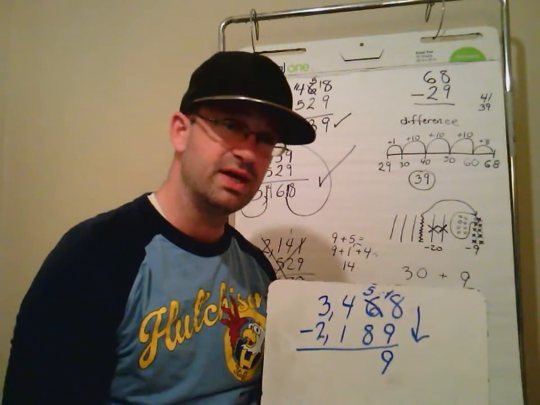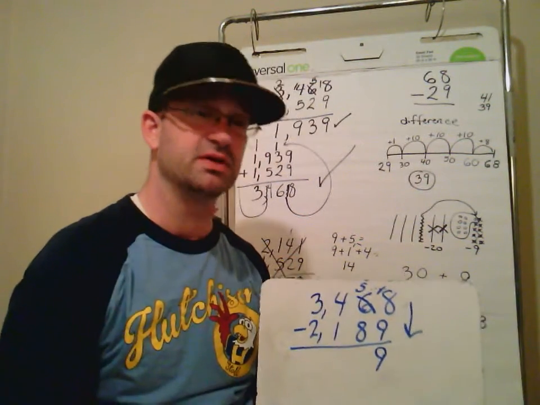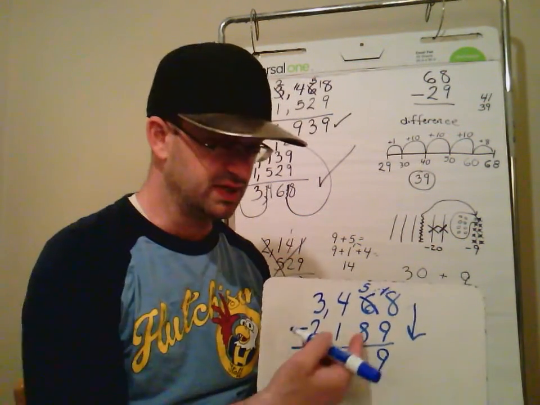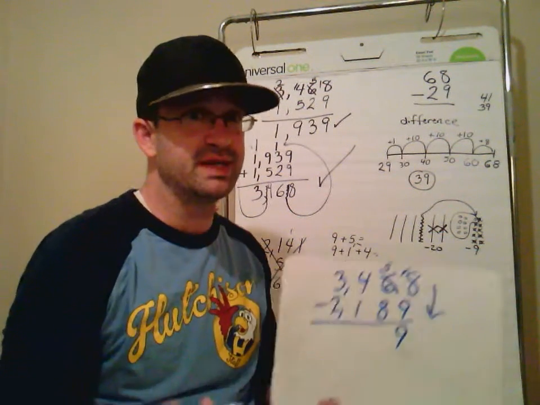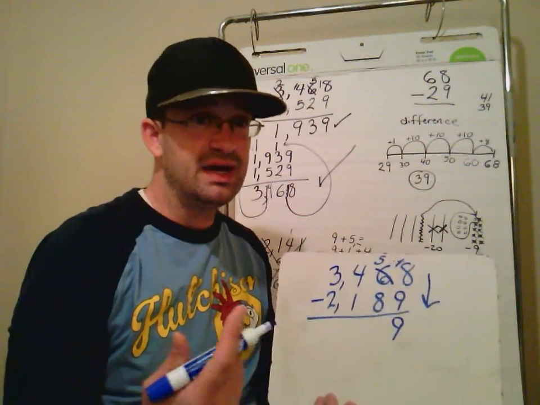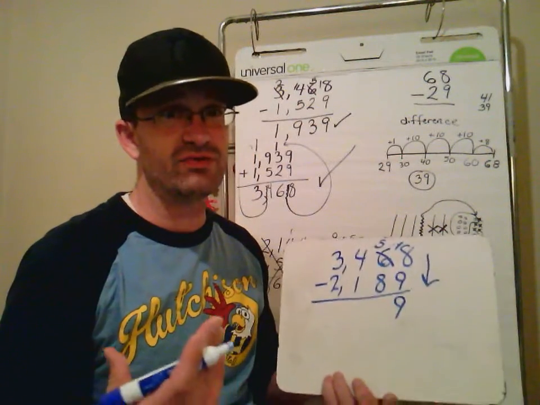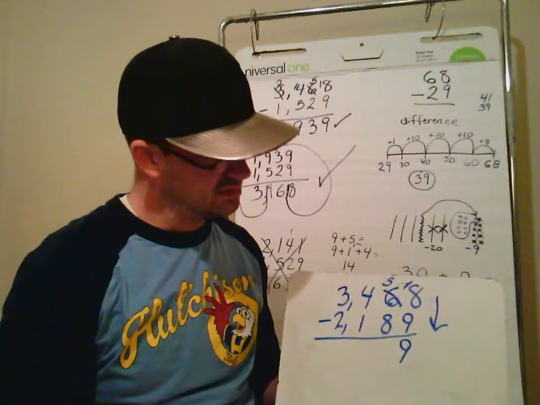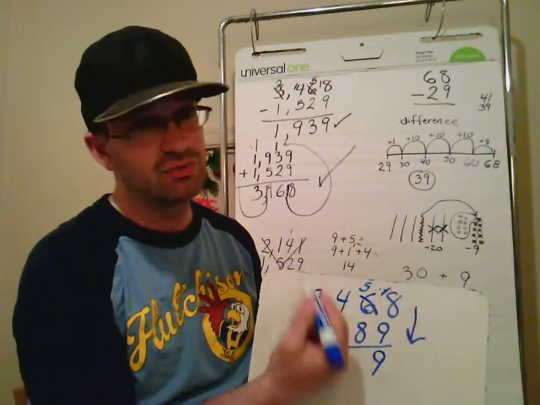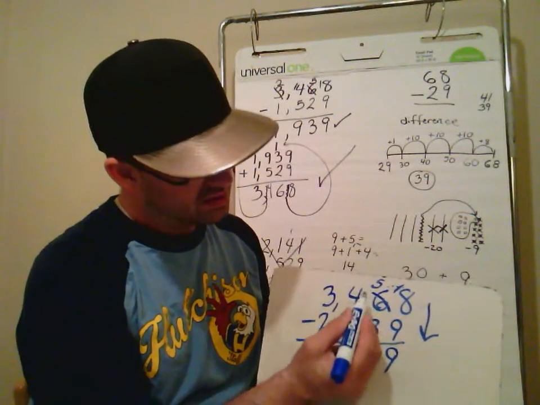5, take away 8. You can do this again. Show me 5 fingers. Now take 8 away. Telling me the same thing: I don't have enough. I need 3 more. The answer is going to be -3. I need to go over and borrow again if I can. So the 5 is going to go. Not 6 anymore, because you already gave 1 ten away.